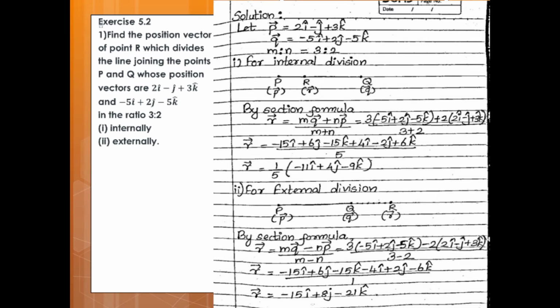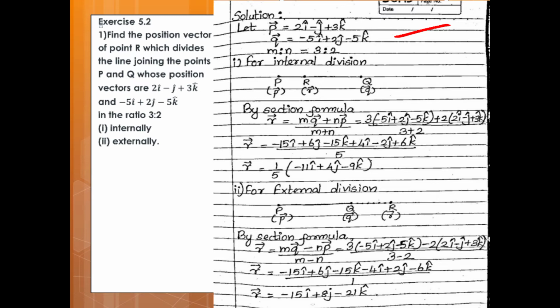Solution. Let the given position vectors be P vector is equal to 2i minus j plus 3k vector, Q vector is equal to minus 5i plus 2j minus 5k vector, and m is to n is given as 3 is to 2. First, for internal division. Internal division means R divides PQ internally.